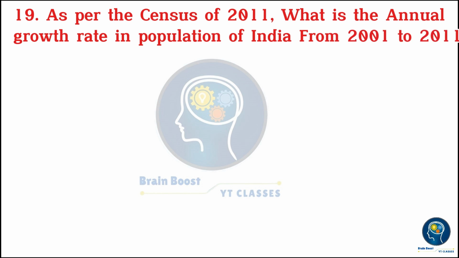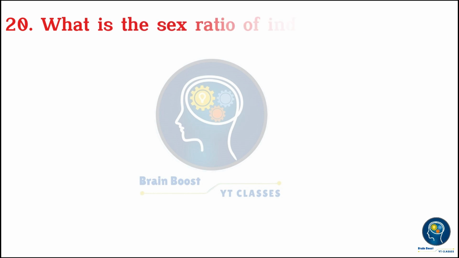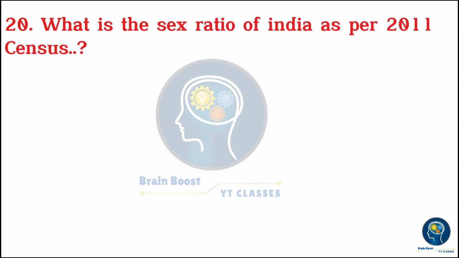As per the census of 2011, what is the annual growth rate in population of India from 2001 to 2011? A. 2.16%. B. 2.22%. C. 1.97%. D. 1.64%. 3, 2, 1, 0. D. 1.64%.